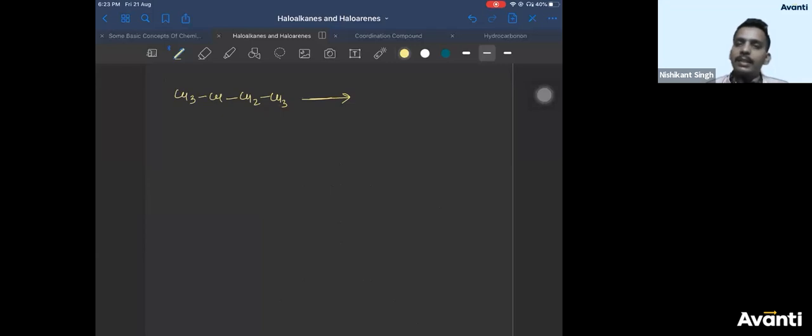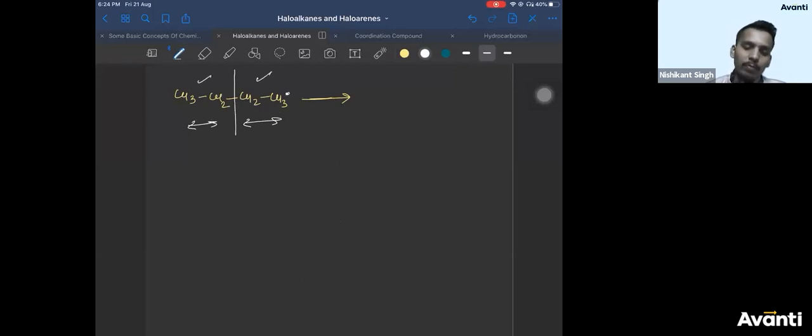So this compound is symmetrical. What does it mean? These two CH3 are identical. Why? This is CH3 bonded to CH2. This is also CH3 bonded to CH2. So these two are same. Then these two CH2 are also same. Why? This CH2 is bonded to CH3 and CH2, and this is CH2 bonded to CH2 and CH3. Same. The other way you can do it is bisect this compound equally. Since you can bisect this compound equally, you get two identical halves. So the product of this half and this half will be same.